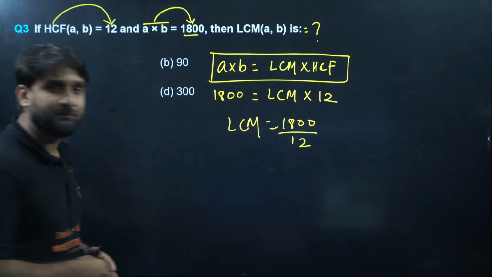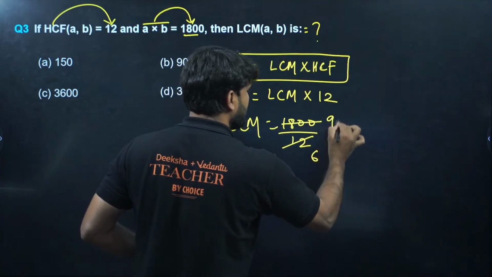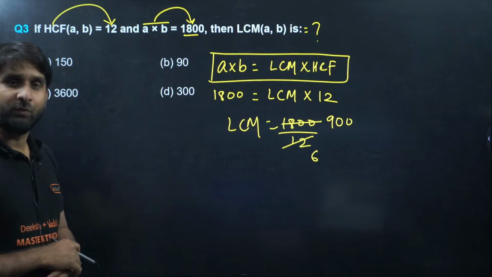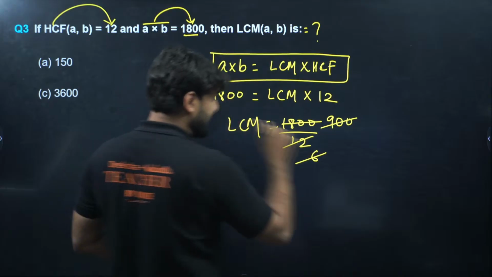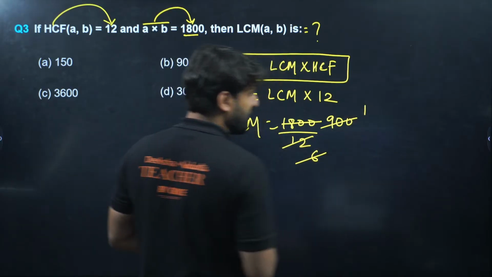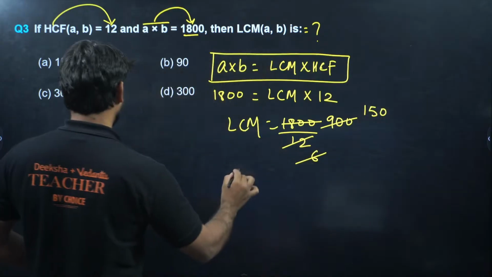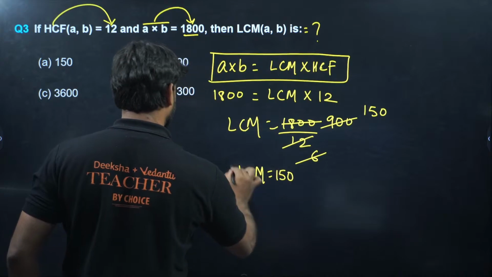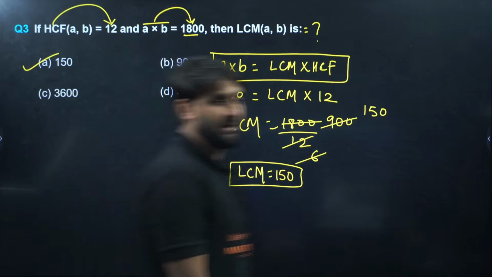Now divide. 6 twos are 12, and 900 divided by 6 is what? 18. Now 6 can directly cancel the whole thing. 6 ones are 6, and 3 sixes are 18, so this is 5. So LCM here is equal to 150. This is the answer. Which option is it? Option A will be correct.